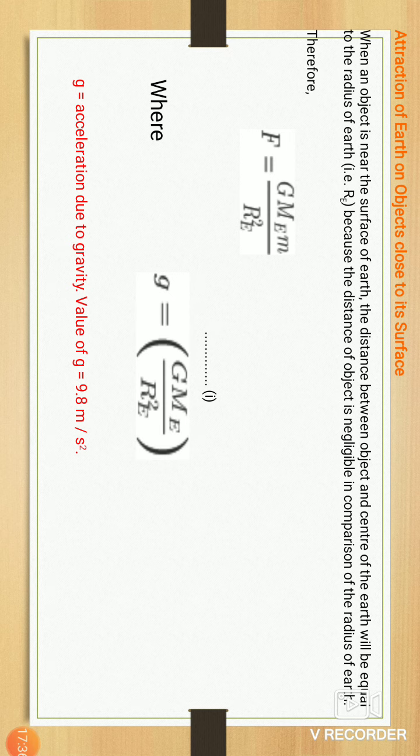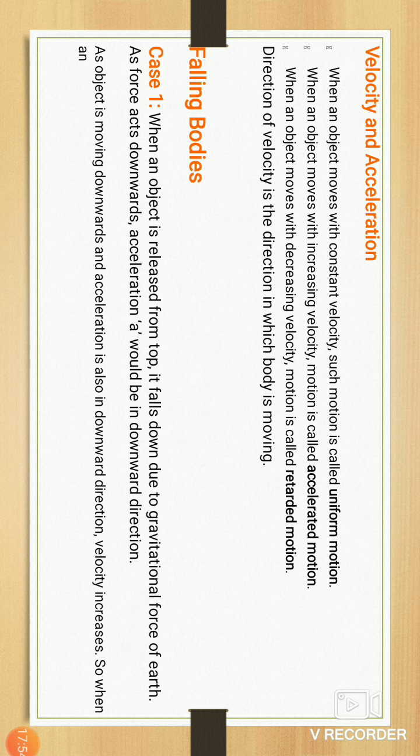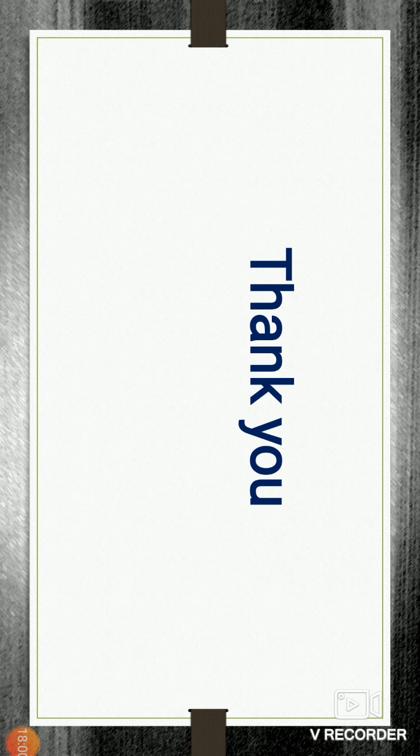The small g is the acceleration due to gravity, and small g is equal to 9.8 meters per second squared. The velocity we are studying tomorrow. Okay, thank you everyone.